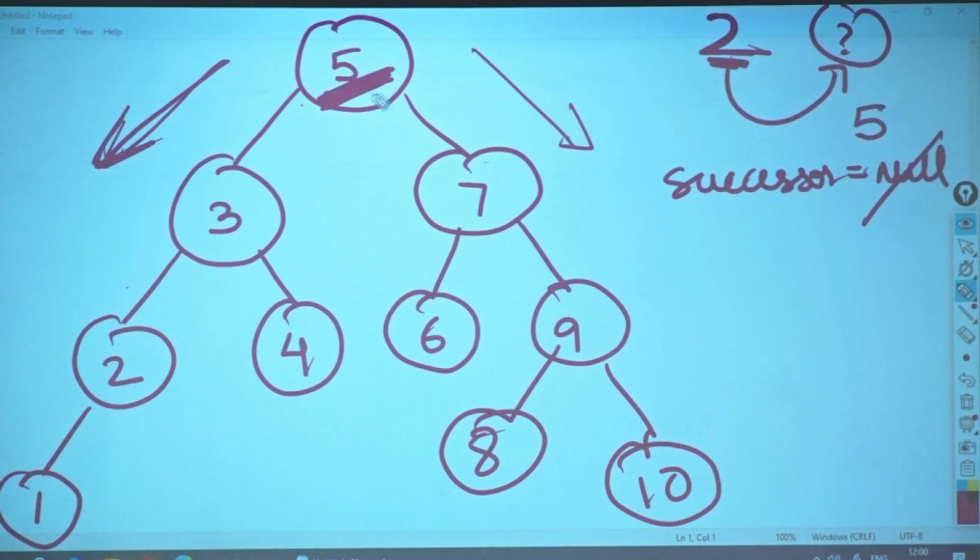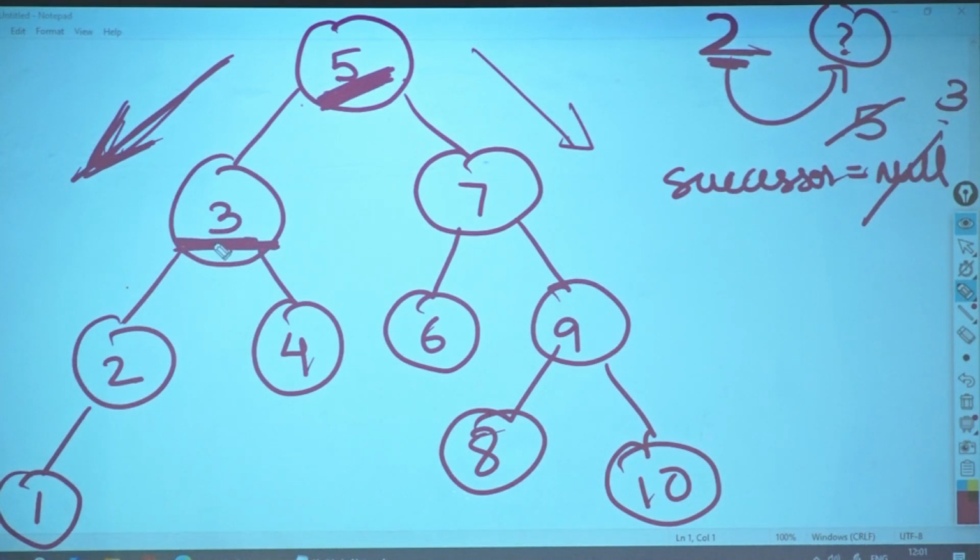Okay. Now since it is less, 2 is less than 5, I will traverse to the left. Okay. Now who comes to me? 3 comes to me. Is 3 greater than 2 or less than 2? Greater than 2. So will 5 be the successor of 2 or 3 will be the successor of 2? So what will I replace this with? 3. Understood? Okay. Now I replace this with 3. I tell you, if it is greater, the successor is greater.